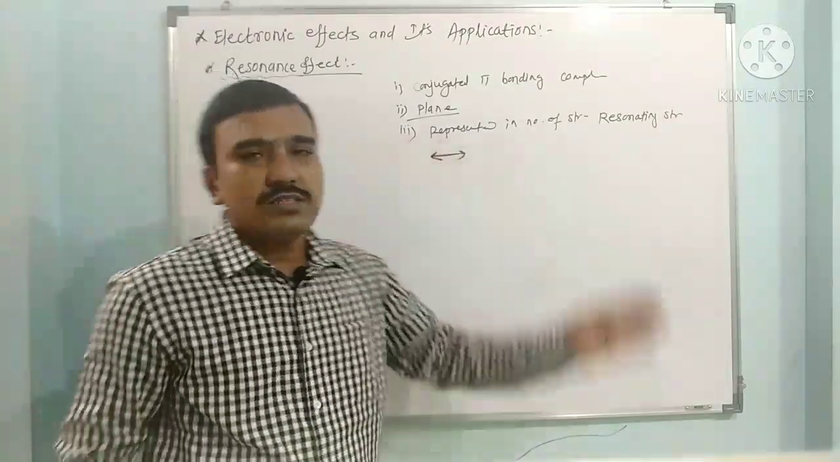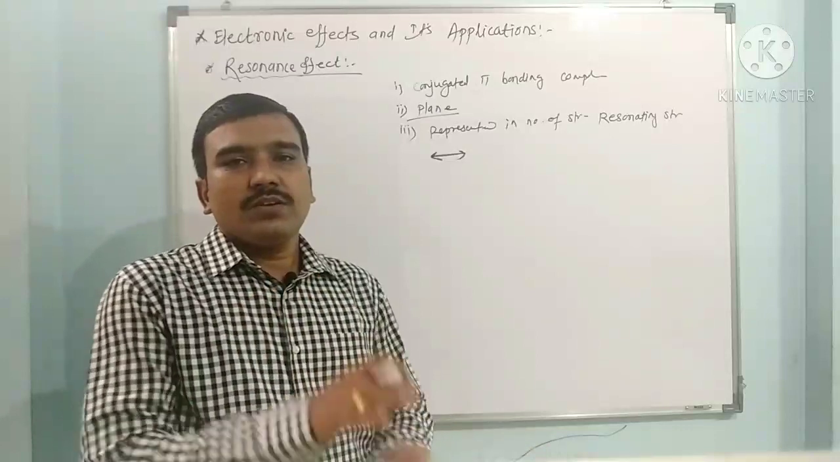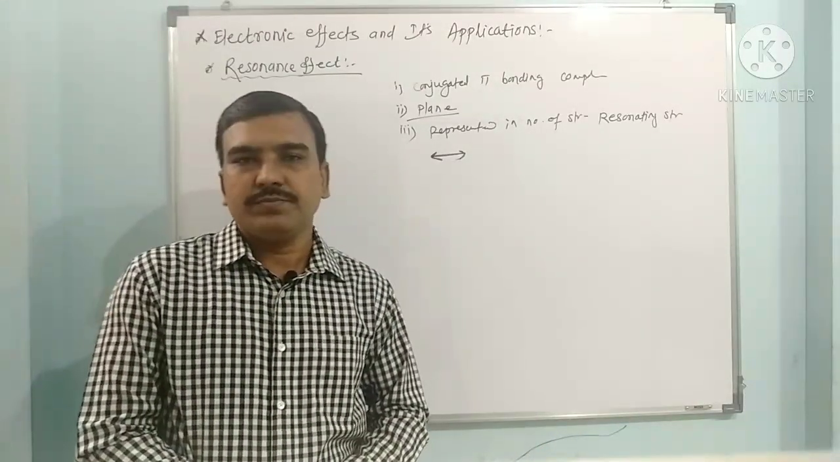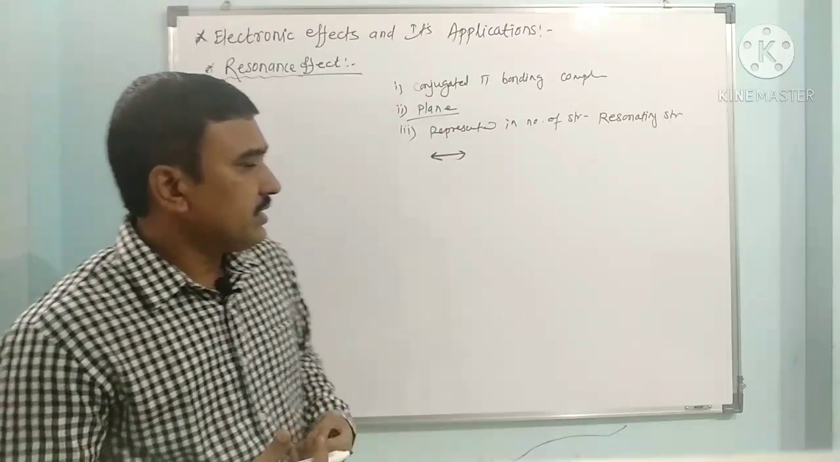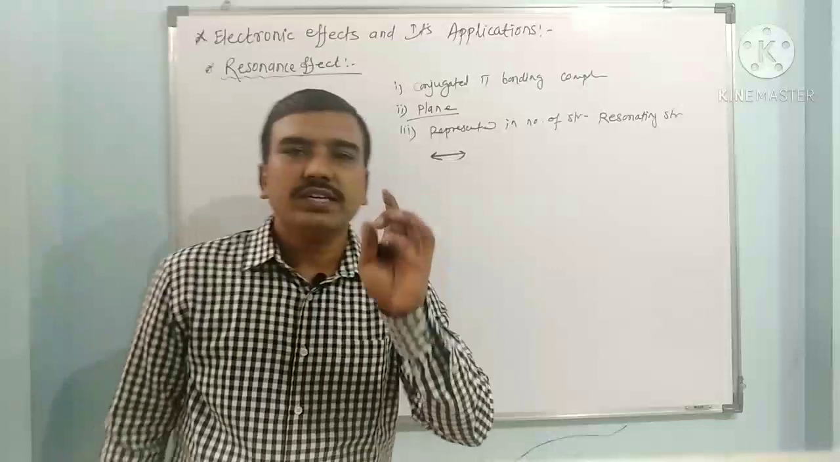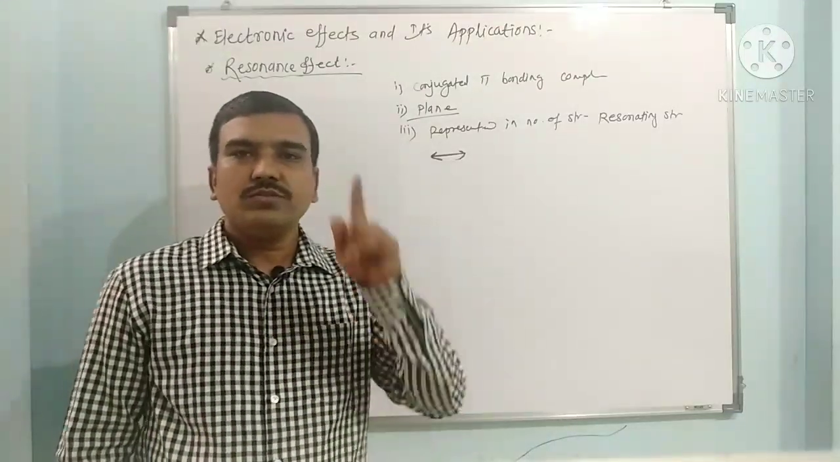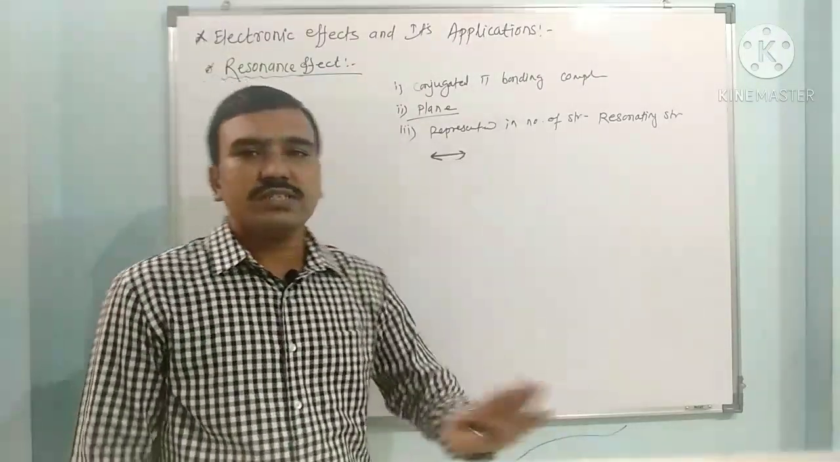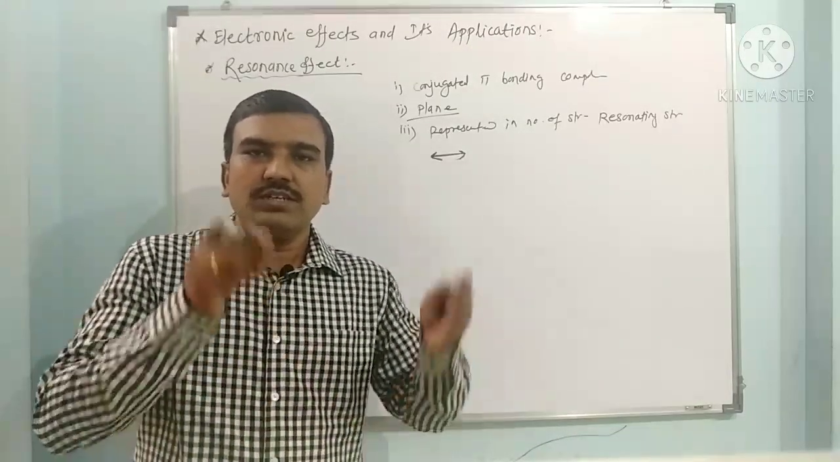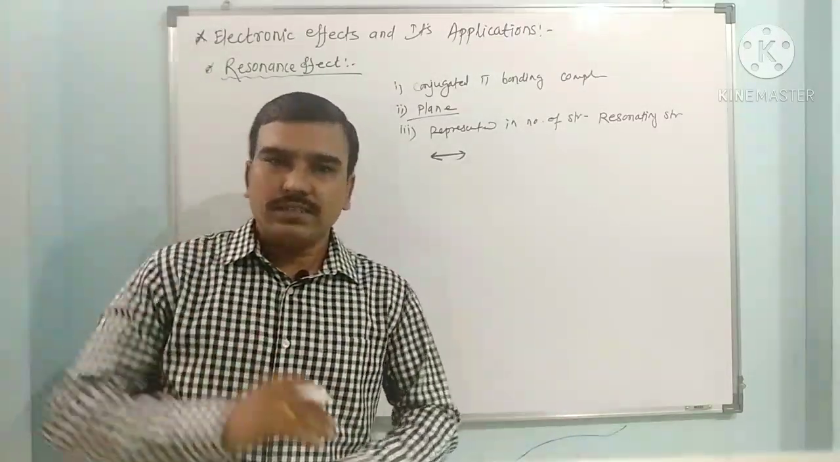So when all the structures are superimposed, they can be represented in a single structure, that is called the resonance hybrid. And we can think that none of the individual resonating structures is the correct structure for the compound. A single resonating structure cannot represent the molecule completely. Because of the delocalization of pi bonds, the same compound can be represented in a number of structures.